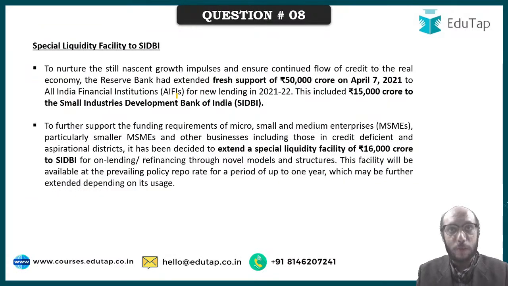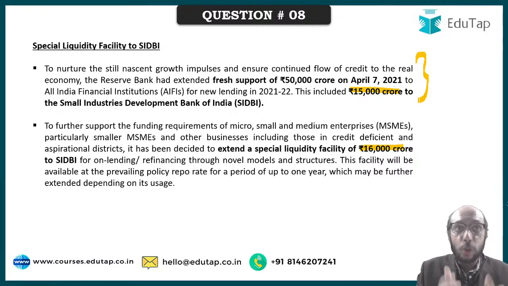So yes, you have already understood that earlier a 15,000 crore facility was created for SEBI. Now another 16,000 crore facility has been created for SEBI. So please note down all these numbers. 50,000 crore was provided to all India financial institutions for new lending in 21-22. So you should know that number, 50,000 crore. Out of that 50,000 crore, 15,000 was earmarked for SEBI. Now, apart from that 15,000 crore, 16,000 crore has been made available for SEBI for on-lending and refinancing options. I hope that this is very clear to you.